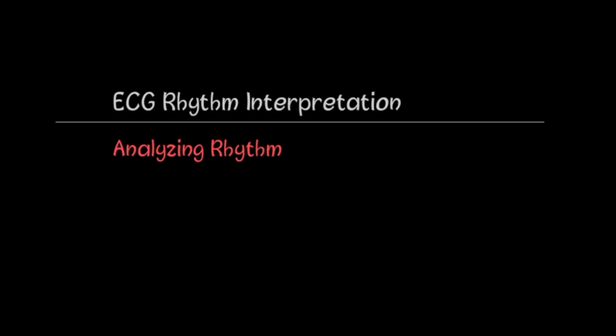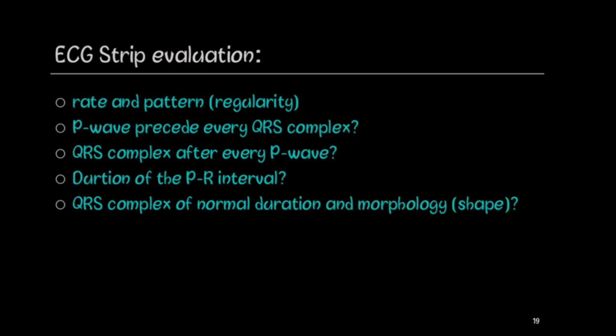Now let's dive into ECG rhythm analysis. There are a certain set of questions that you may need to ask yourself whenever you are analyzing a rhythm in the ECG strip. These questions are: what is the rate and the pattern, that is the regularity of the rhythm? If the RR interval, that is the distance between successive R waves, is inconsistent, is the pattern irregular?